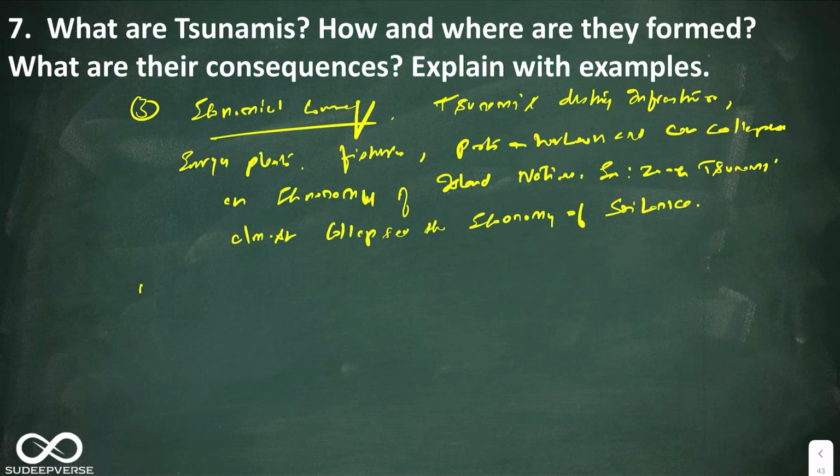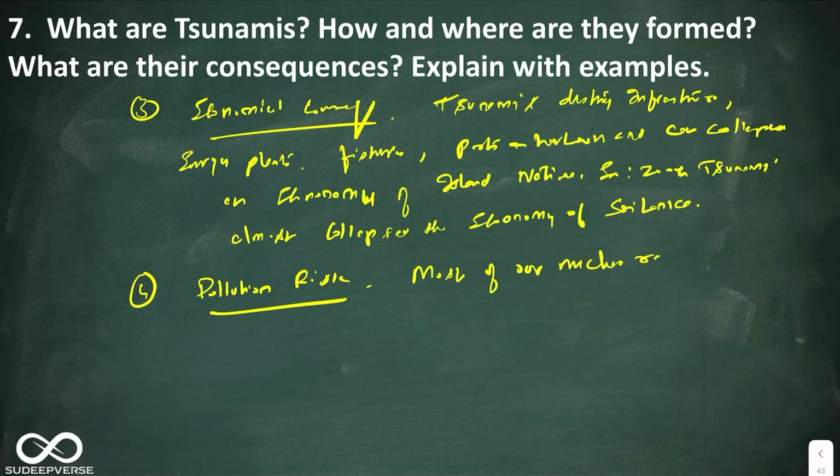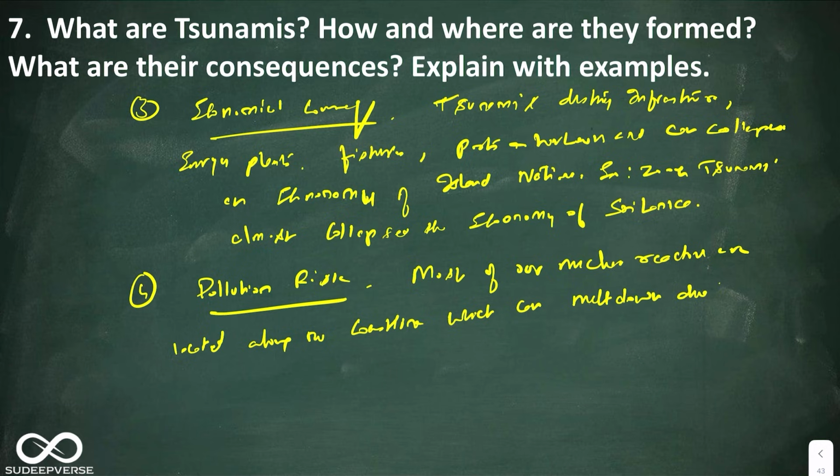The fourth one is pollution risk. Here you can say most of our nuclear reactors are located along the coastline, which can melt down due to tsunamis.